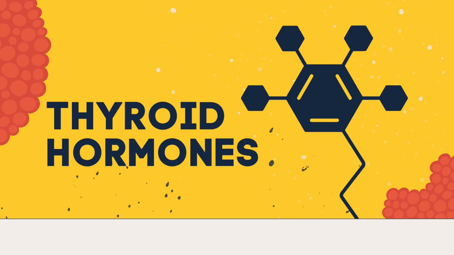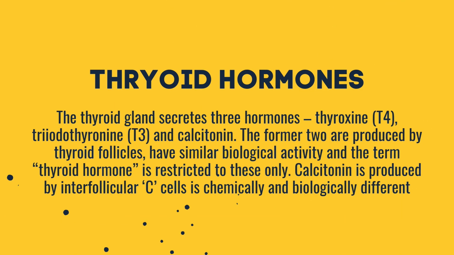thyroid hormones. The thyroid gland secretes 3 hormones. We have thyroxine, which is a T4, triiodothyronine, which is a T3, and calcitonin. The former two are produced by thyroid follicles, have similar biological activity, and the term thyroid hormone is restricted to this only. Calcitonin is produced by interfollicular C cells and is chemically and biologically different.